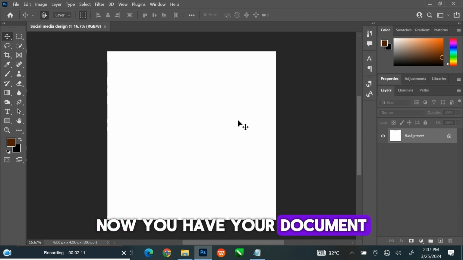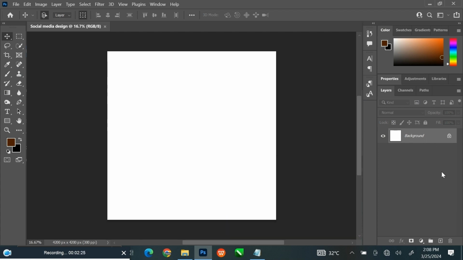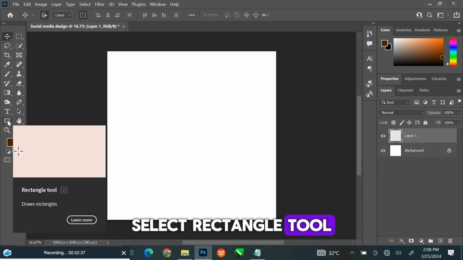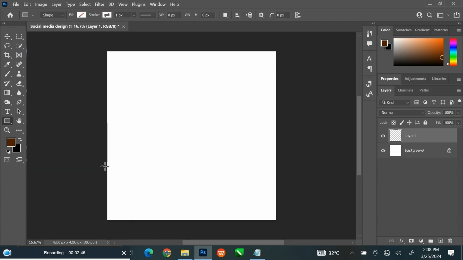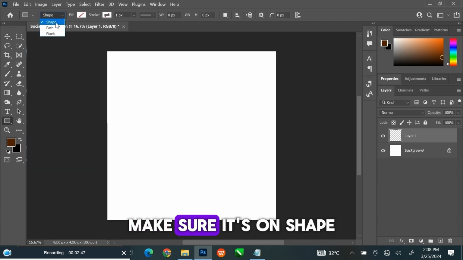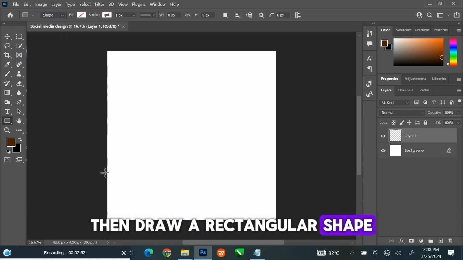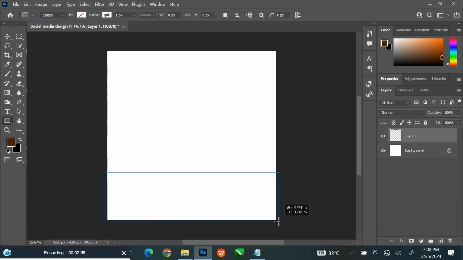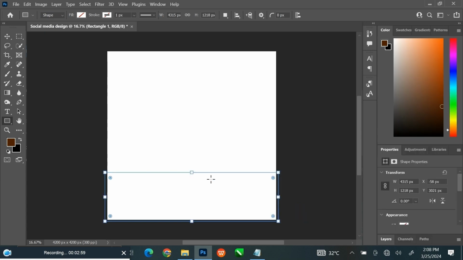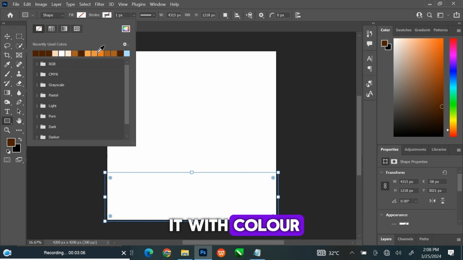Now you have your document. Create a new layer. Select Rectangle tool. Make sure it's on Shape. Then draw a rectangular shape. Go to the Fill option menu and fill it with color.